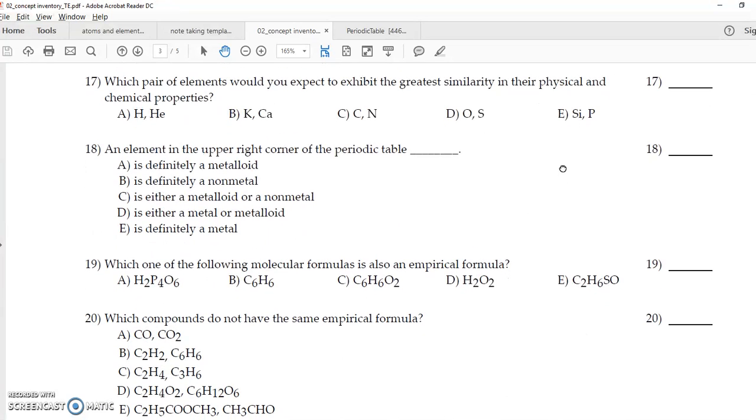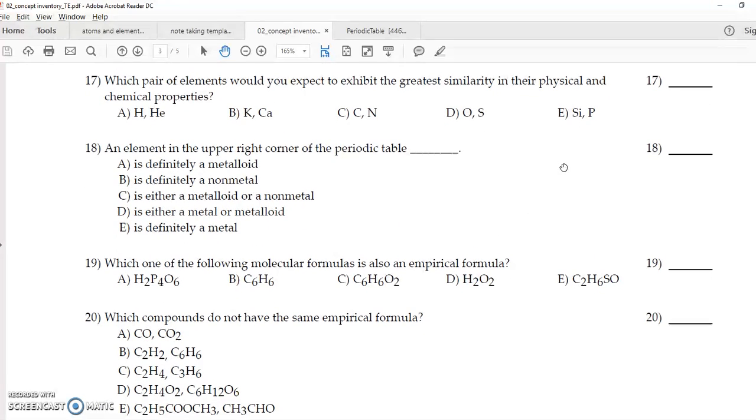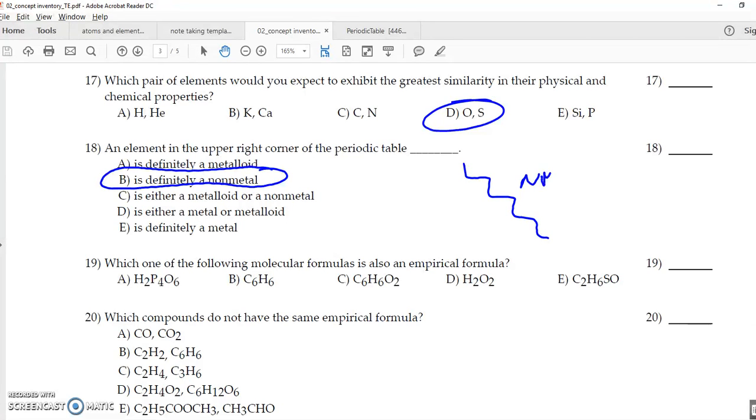Which pair of elements would you expect to exhibit the greatest similarity in their physical and chemical properties? So this is asking me the very same thing. Which ones are in the same group? An element in the upper right-hand corner of the periodic table is definitely a non-metal. That staircase separates the non-metals from the metals, and along the staircase are the metalloids, kind of half and half. So if it's way over here, that's definitely non-metal.